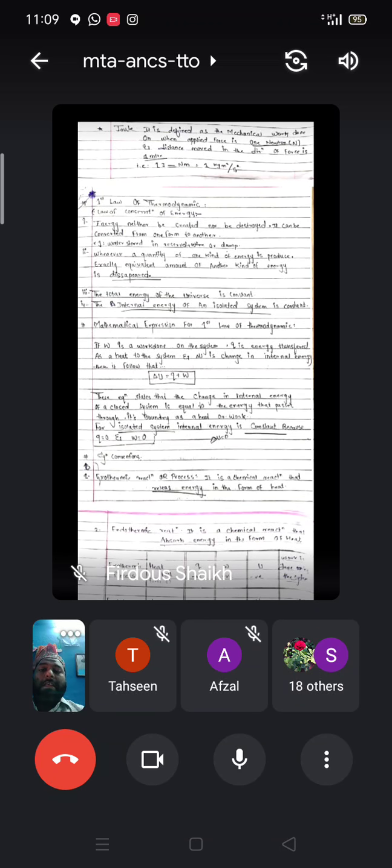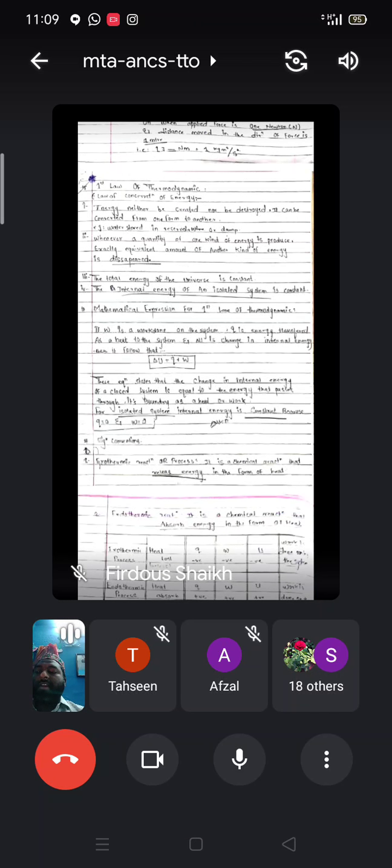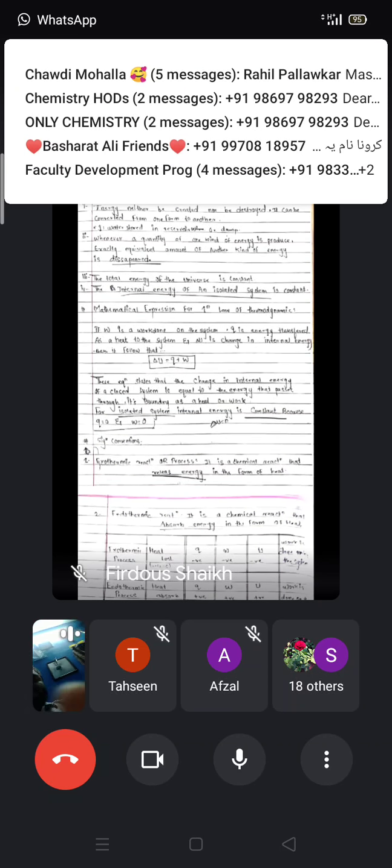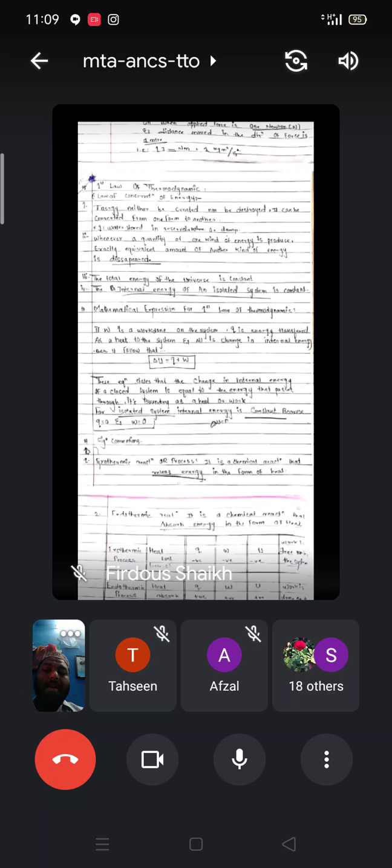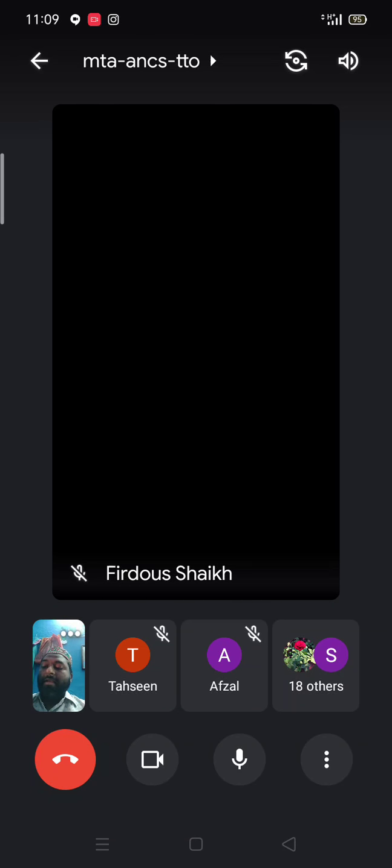This is another form of the first law of thermodynamics. Then the third statement, the total energy of the universe remains constant. And the fourth statement is the internal energy of an isolated system is constant. Are you getting this point? Very simple these things are. That may come for the MCQ purpose.